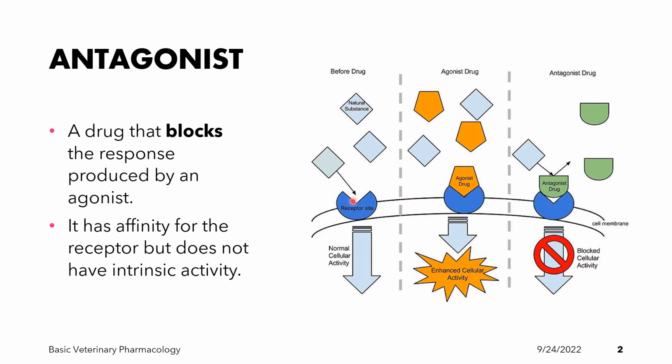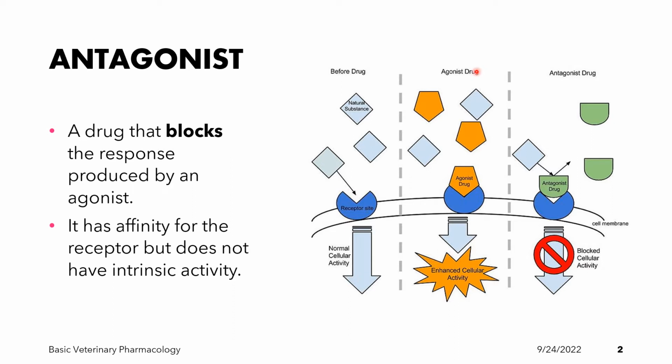For example, epinephrine will bind to the beta-1 receptor in the heart. Since the beta-1 receptor mediates the increase in heart rate, when epinephrine binds to its receptor, the activity of that receptor will be initiated.